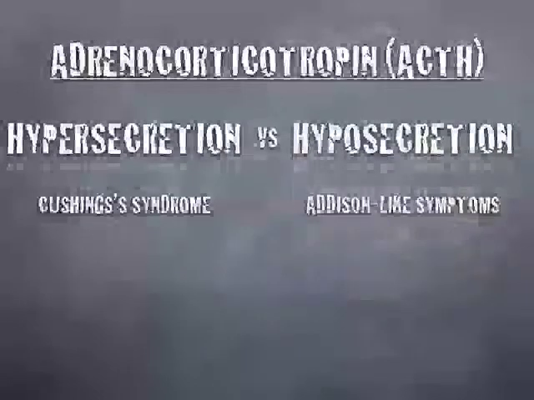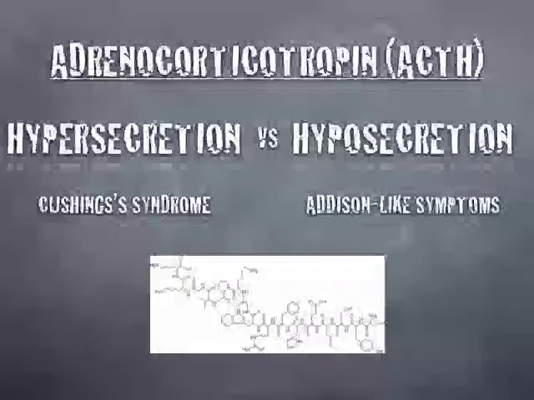Adrenocorticotrophin, ACTH. Hypersecretion leads to Cushing syndrome. Hyposecretion leads to Addison-like syndromes. And as you can see, the molecular structure of ACTH is at the bottom of the slide.